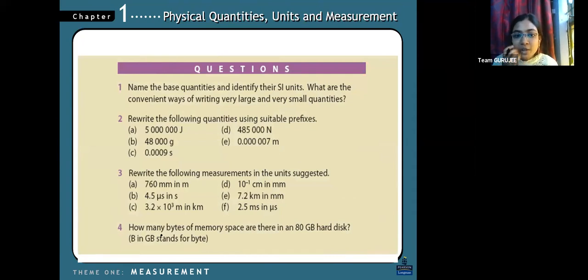Okay. So these 4 questions, just take it down. You can note this down and you have to solve this and send it in a mail. In the physics mail you can send.